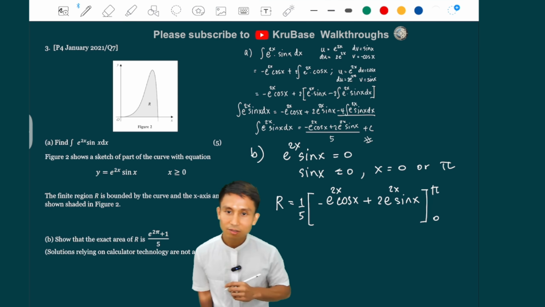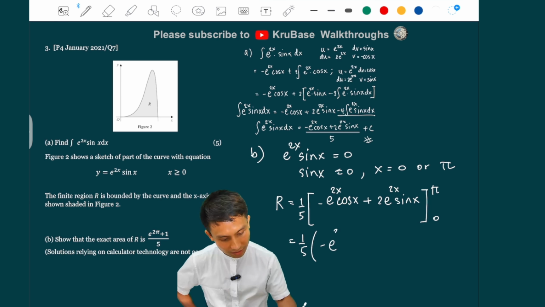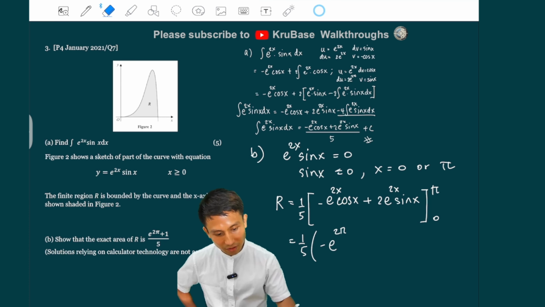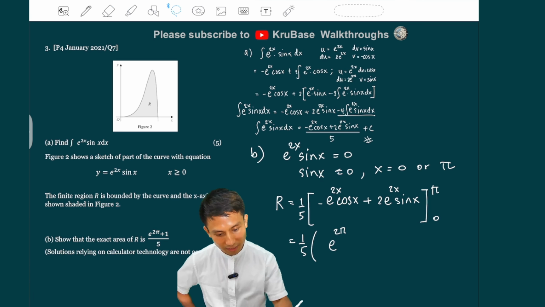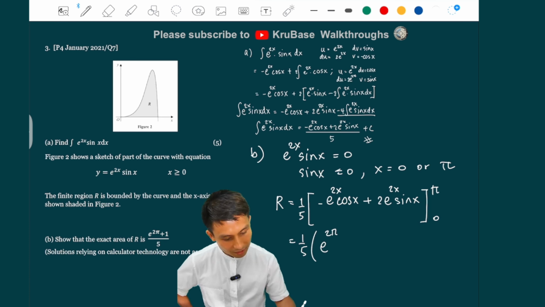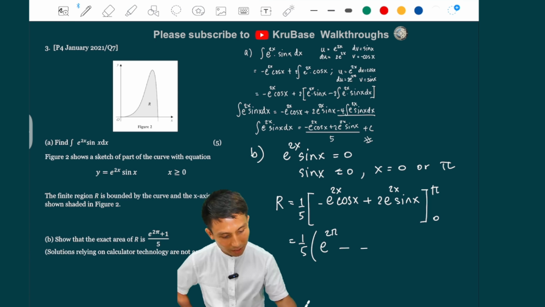So 1 over 5, subbing pi in, cos pi is -1, so this is minus e to the 2 pi times cos pi, which is -1, so that becomes a plus. Sin pi is 0, so the second term disappears for the upper limit. And then this is going to be minus, subbing 0 in, cos 0 will be 1, so that's minus e to the 0, which is 1. This whole thing is 1.